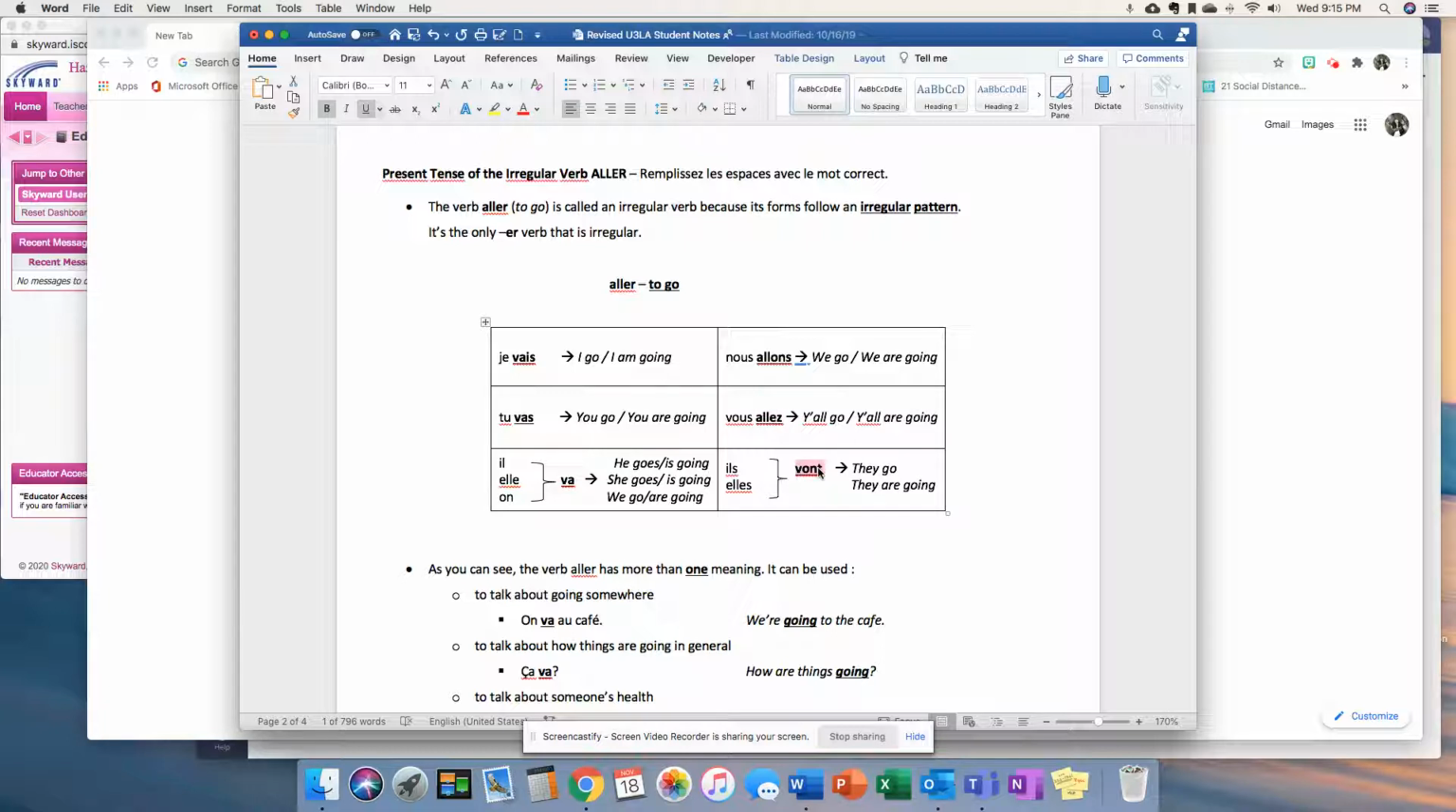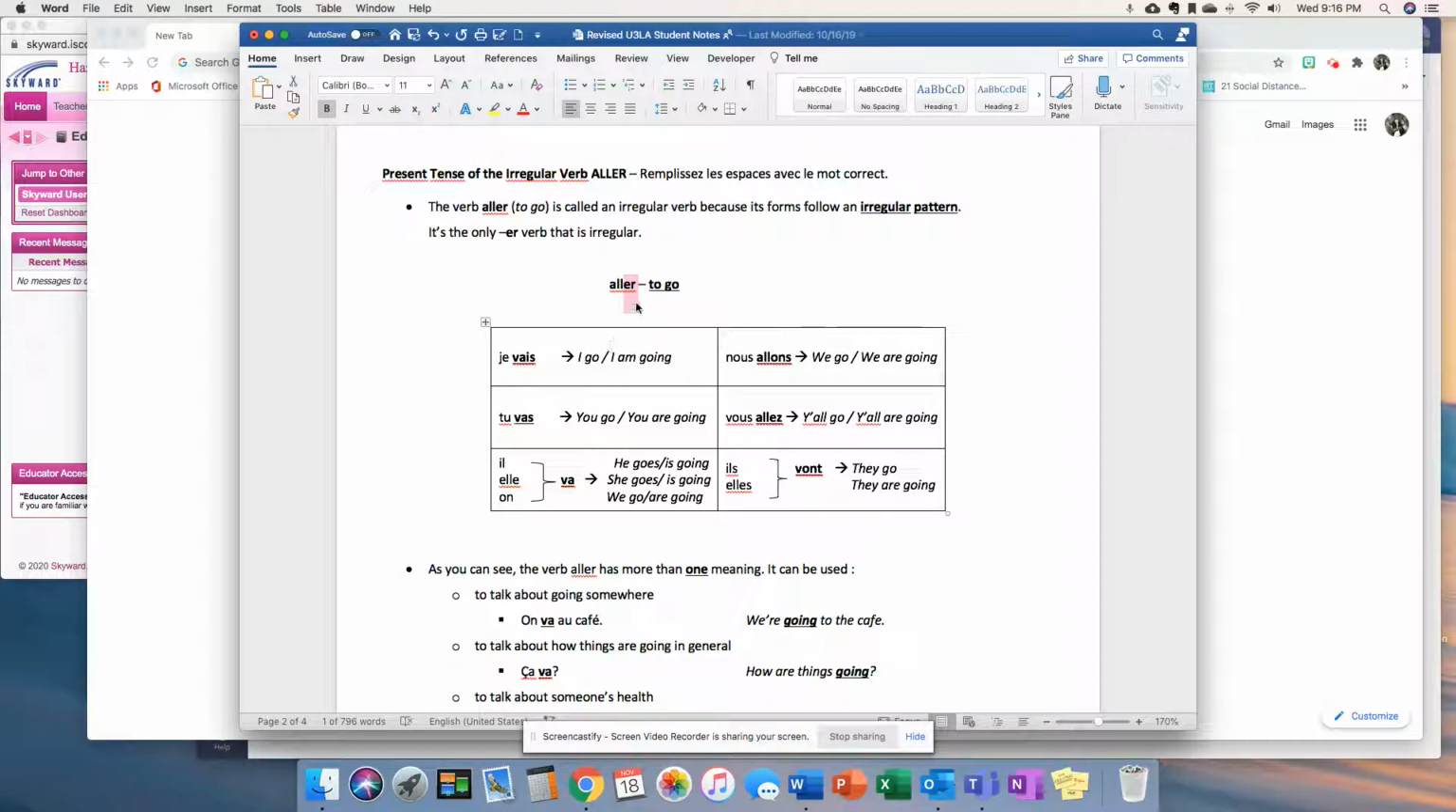All right. Now the reason why we call this an irregular verb is because we can't just take off the ER like we were doing and then add the endings. You can see that the conjugation is not A-L-L-E, A-L-L-E-S, A-L-L-E. Okay, it would work here, A-L-L-O-N-S, A-L-L-E-Z. It does not work here. So when we say irregular, that means that it's not going to follow that nice and easy predictable pattern that we were used to with regular ER verbs. This is irregular, meaning it's weird. It's a little bit different.